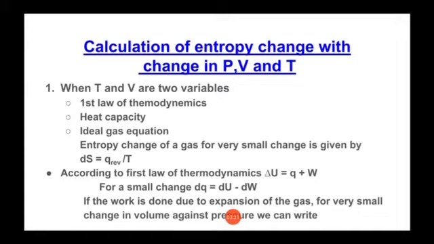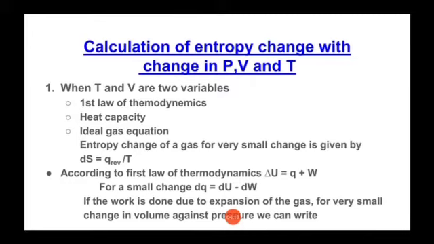And we know that the relation between CP and CV, that is CP minus CV is equal to R, because we have to use this equation. And third important point is the ideal gas equation. So what is this ideal gas equation? That is PV is equal to nRT, and for 1 mole of an ideal gas PV is equal to RT. So these are the 3 important points that will be useful to us for understanding this theory.